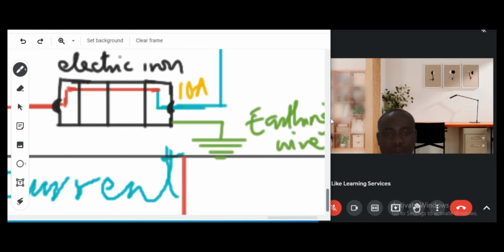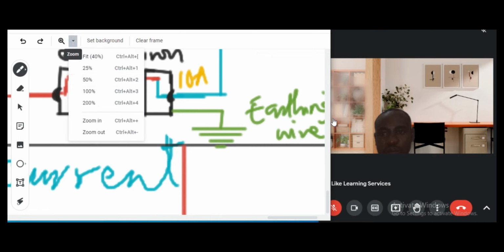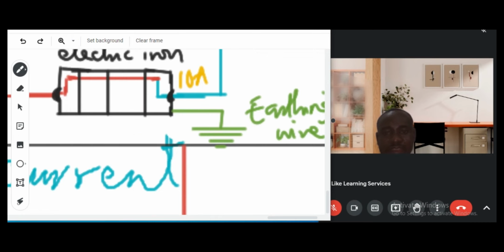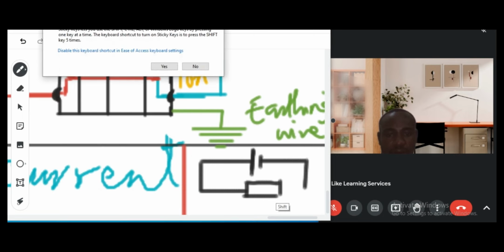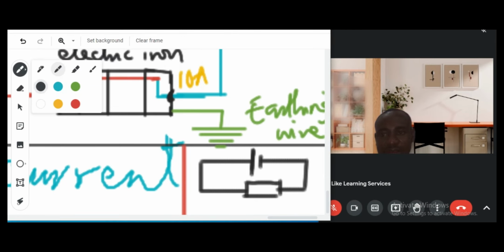Whenever current finds a path of least resistance, it flows through that path and it will boycott other parts. Like if I have this circuit, let me draw a simple circuit to illustrate that. If this is a resistor, which is one of the paths the current can flow, and we have this, and then there's another path like this.